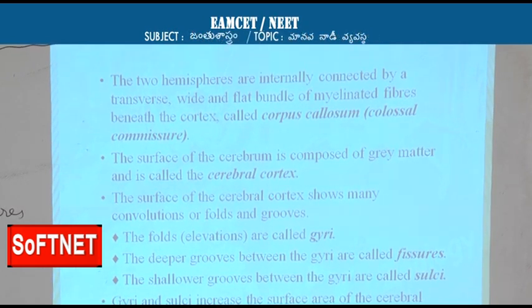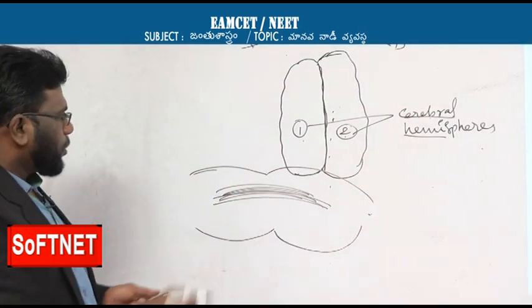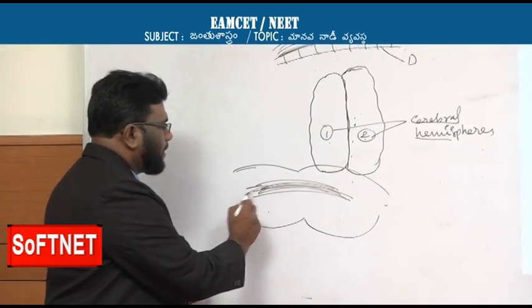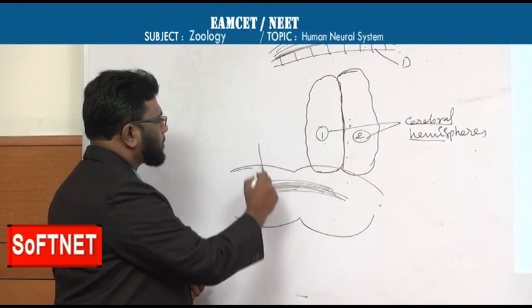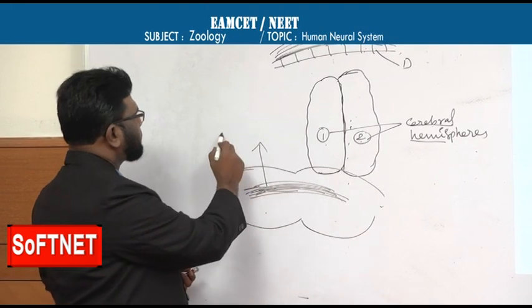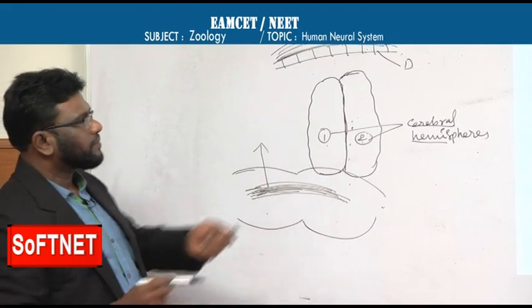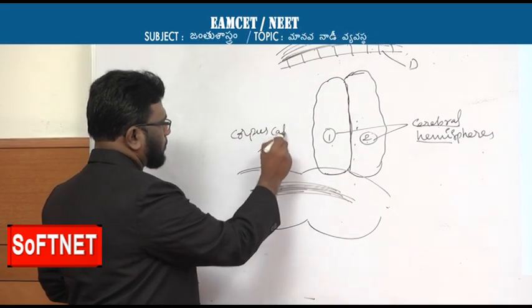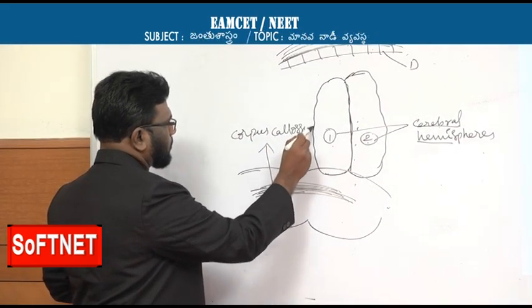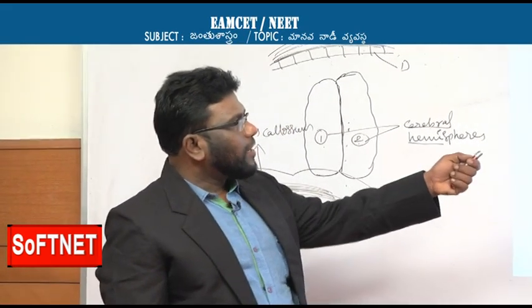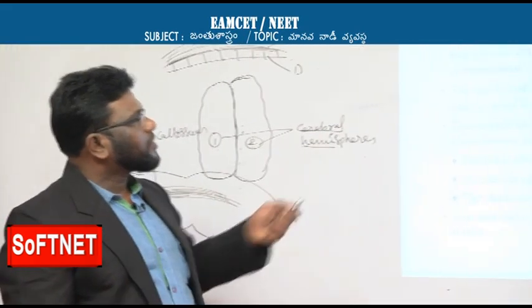So if these 2 are cerebral hemispheres, this part is called corpus callosum or callosal commissure.